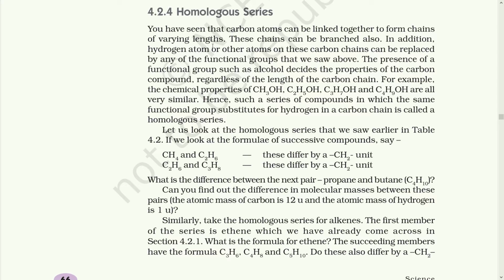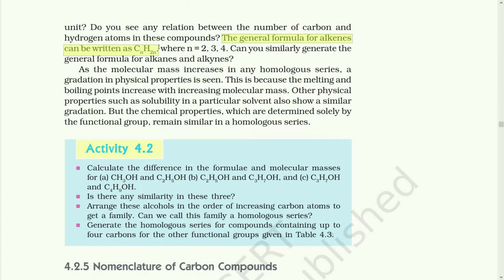So the alkane group has methane CH4, ethane C2H6, which differ by a CH2 unit to form a new homologous series. As you can see here, methane becomes methanol, ethane becomes ethanol. All these have the same chemical properties, and such a series of compounds in which the same functional group substitutes for hydrogen in a carbon chain is called a homologous series. The general formula for alkenes can be written as CnH2n, where n can be 2, 3, 4.